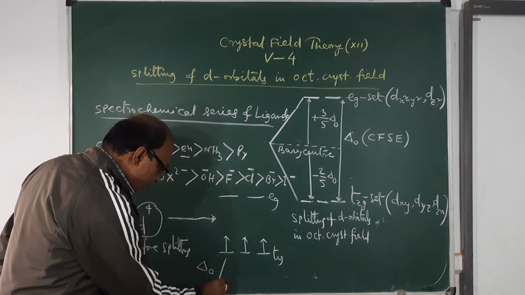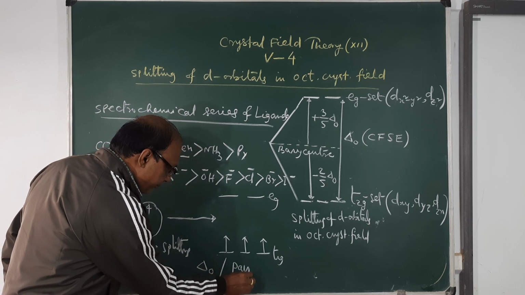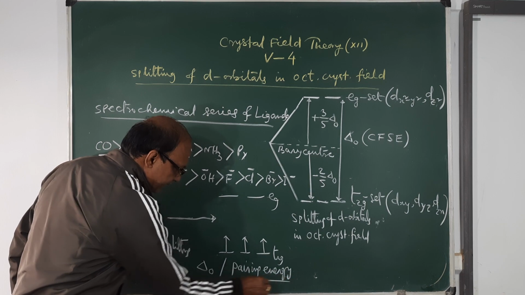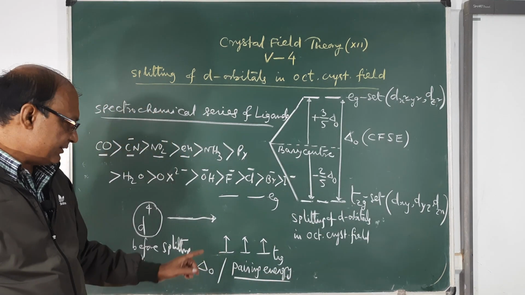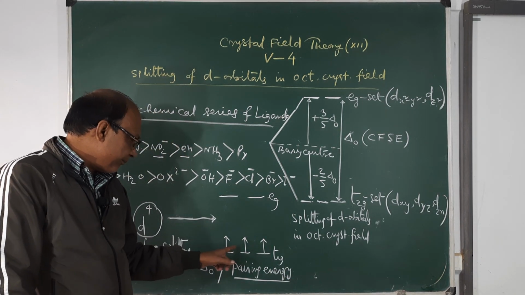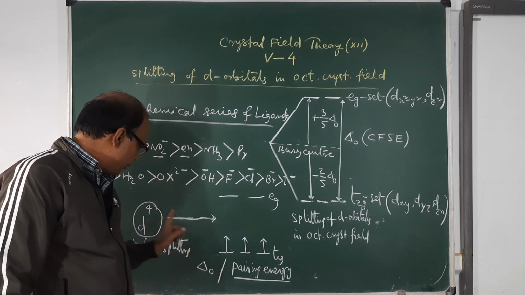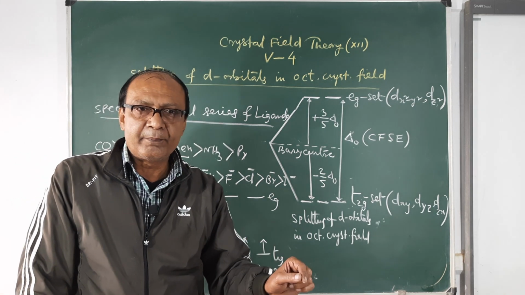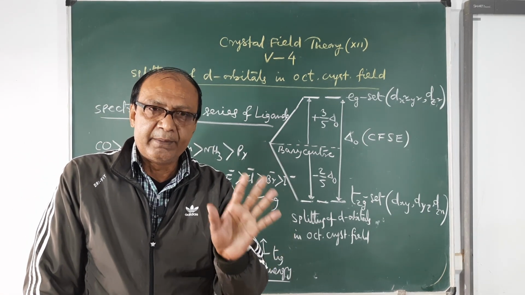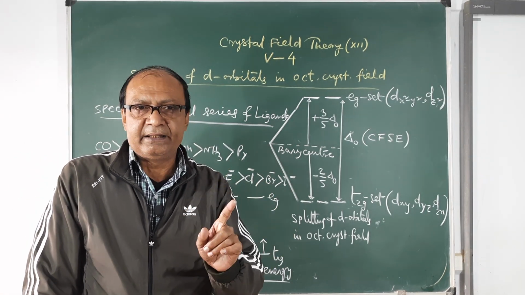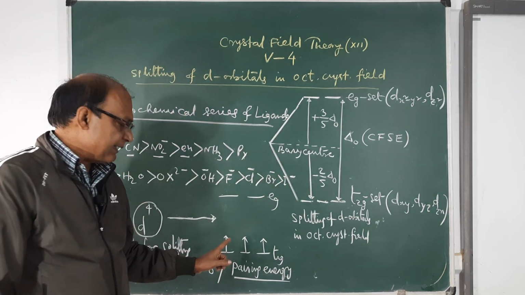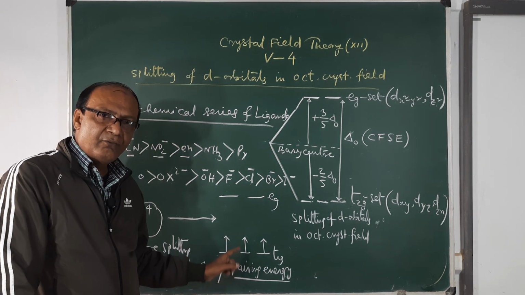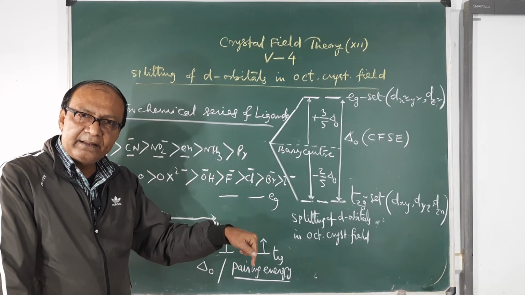And there is one more term, that is pairing energy. So what is pairing energy? If the electron prefers pairing, that means the fourth electron will pair up here. It has to pair in the same orbital at the cost of some energy. Remember it. That energy is known as pairing energy, the energy that the electron has to spend for pairing in an orbital.